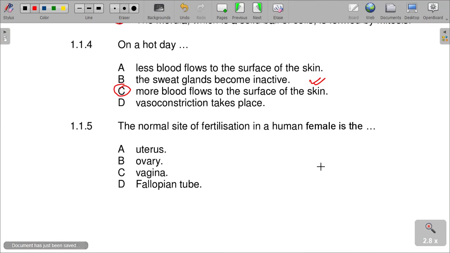I mean, less blood will flow on the surface of the skin on a cold day. A should be correct if it was a cold day.